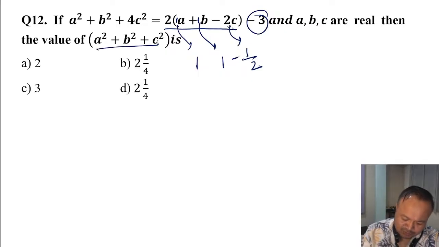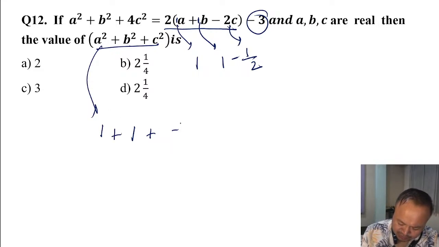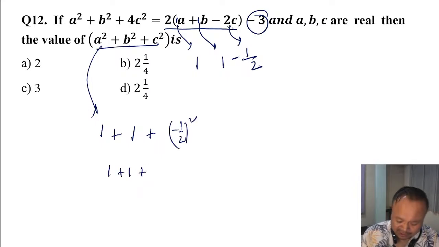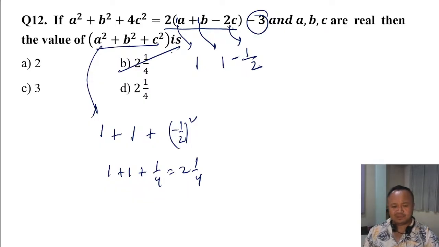a square plus b square plus c square: a square is 1 square is 1, b square is 1 square is 1, c square is minus 1 by 2 whole square, which is 1 by 4. So 1 plus 1 plus 1 by 4 is 2 whole number 1 by 4. This is my answer. I hope you have got some basic ideas about algebra and how to solve it.